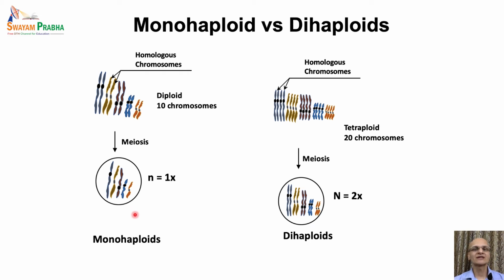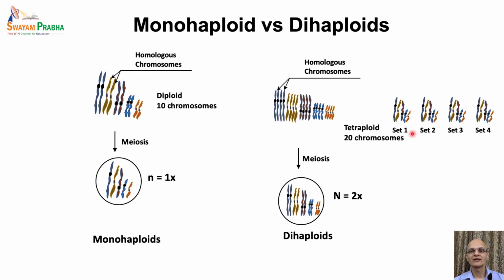However, in the case of polyploid individuals, the situation will be different. Here is a tetraploid individual that has 4 sets of chromosomes. In the gametes, when meiosis occurs, it results in half the number of chromosomes in the gamete. So the gamete would have 2 sets of chromosomes. Therefore, n is equal to 2 sets, or 2x. We can also say n is equal to 2x, and this condition is called dihaploid.